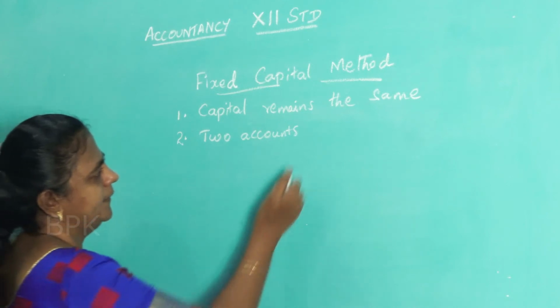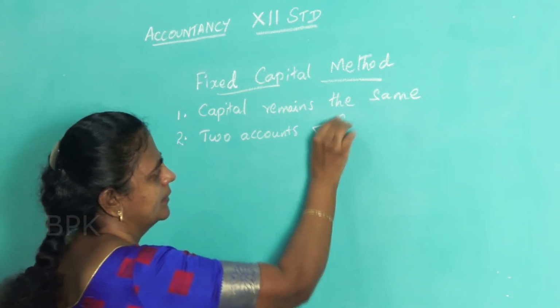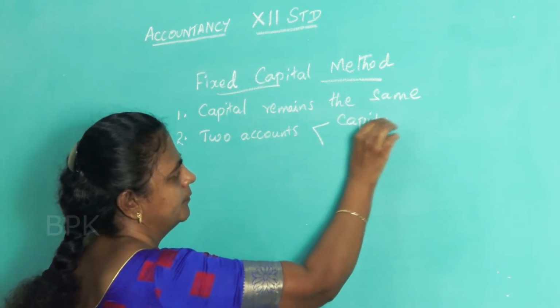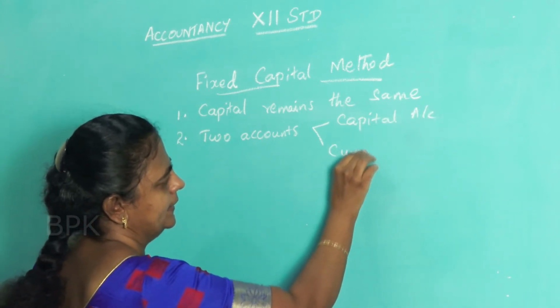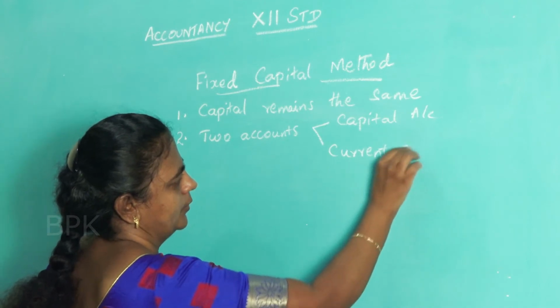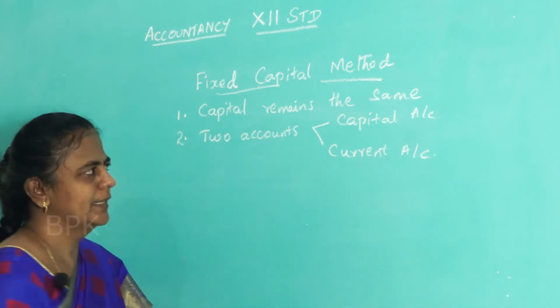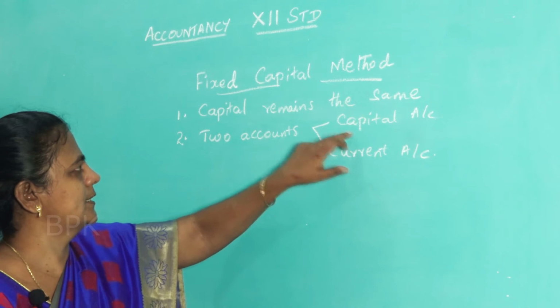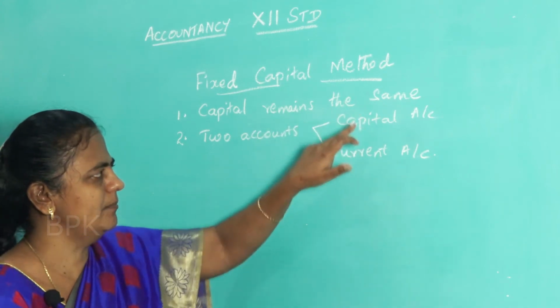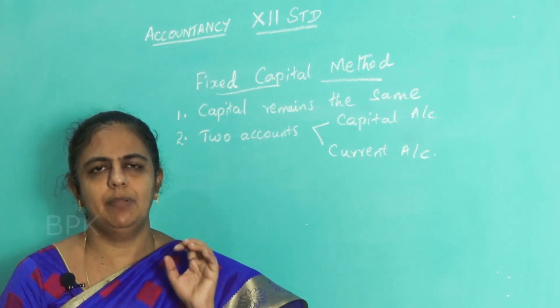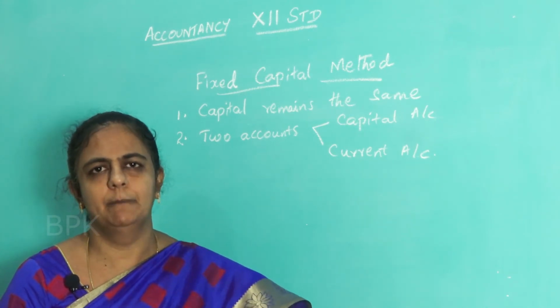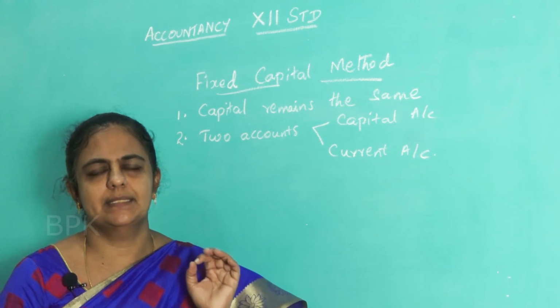What are they? Capital account and current account. In capital account, as I already said, capital remains the same. We will be writing only the capital of the partners. Capital of the partners alone will be written here, so it remains the same.